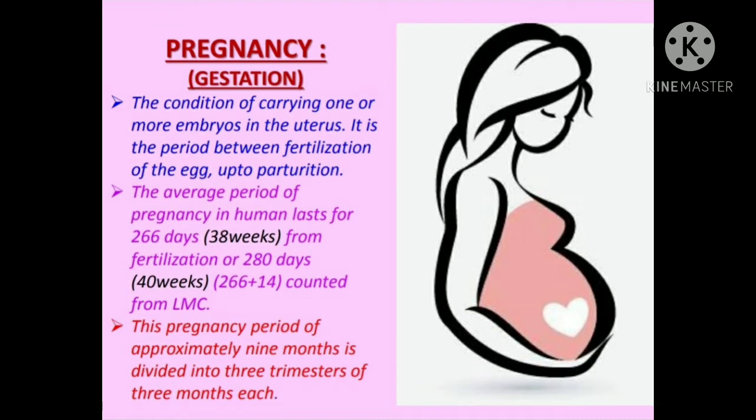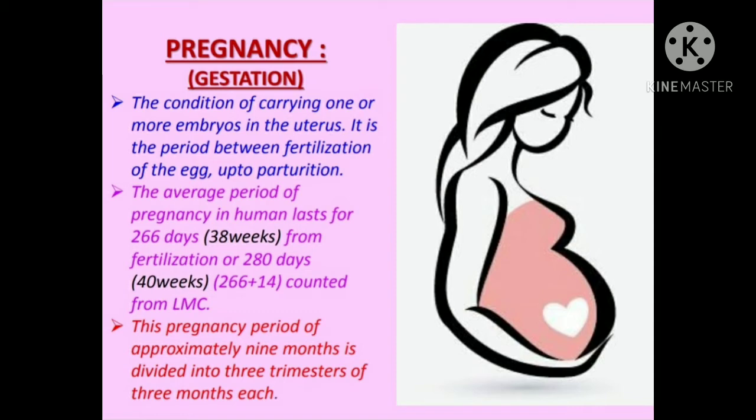Next point, the average period of pregnancy in humans lasts for about 266 days from fertilization, or 280 days counted from LMC, the full form of which is last menstrual cycle, considering the first day of the last menses.